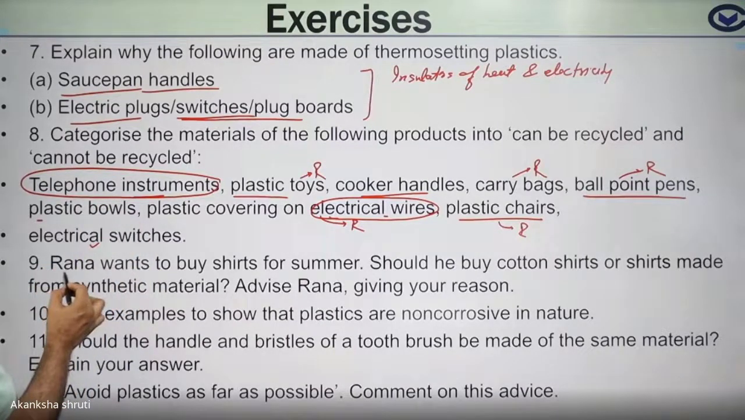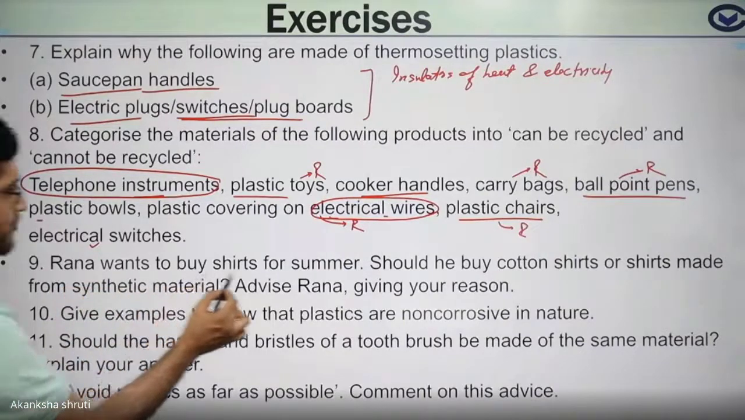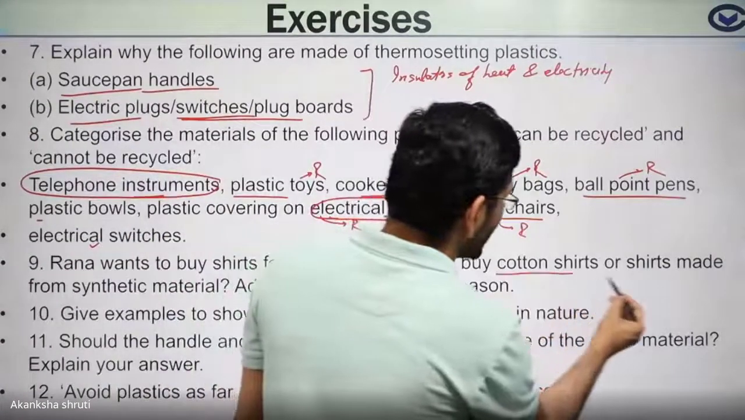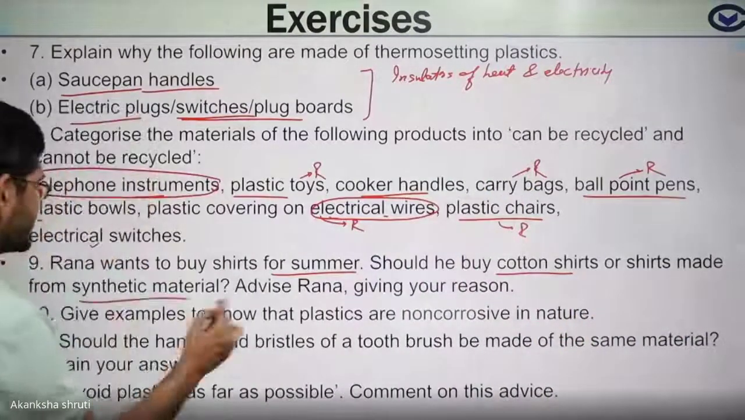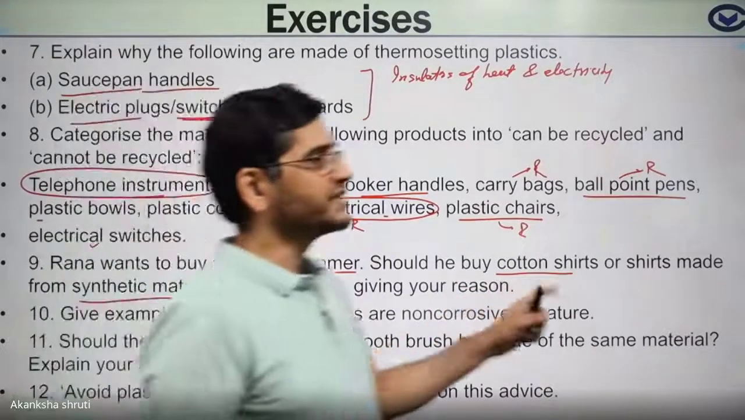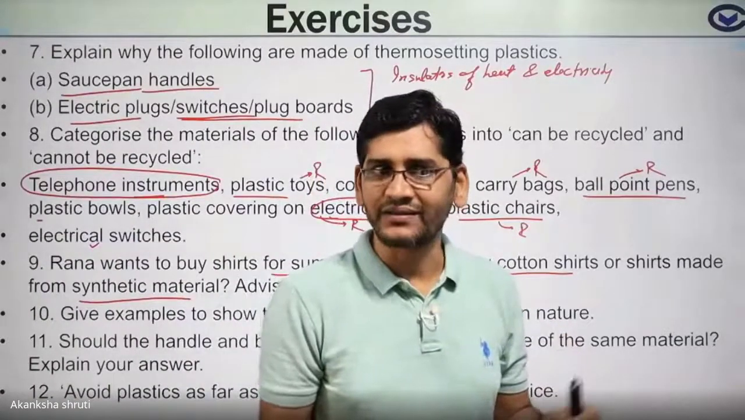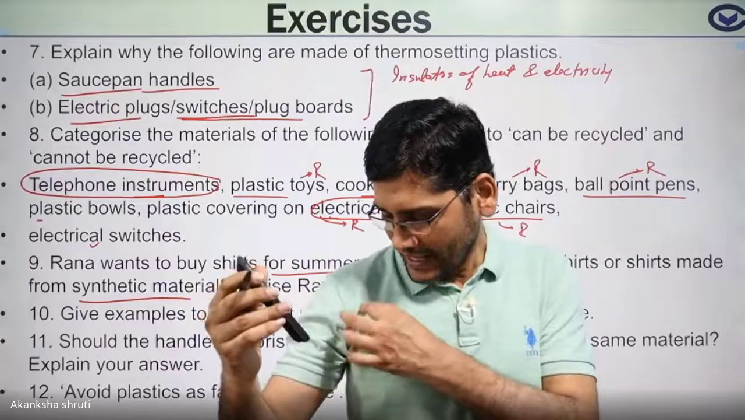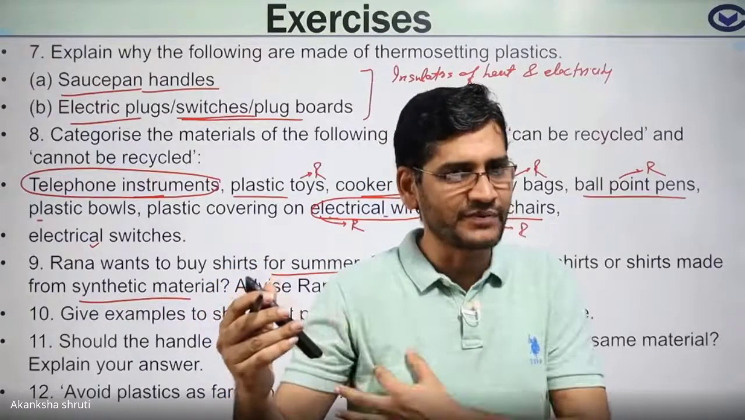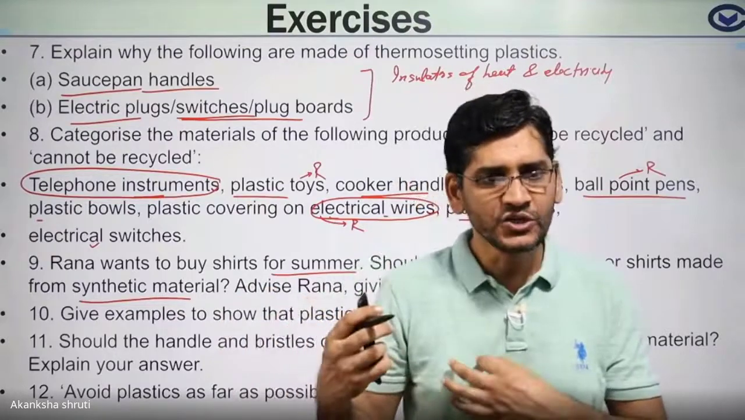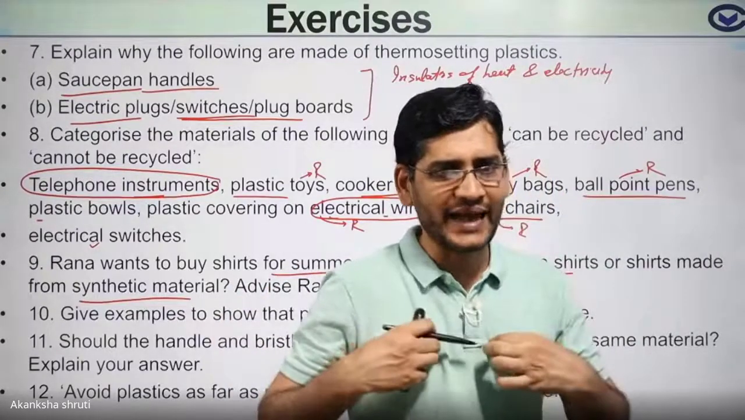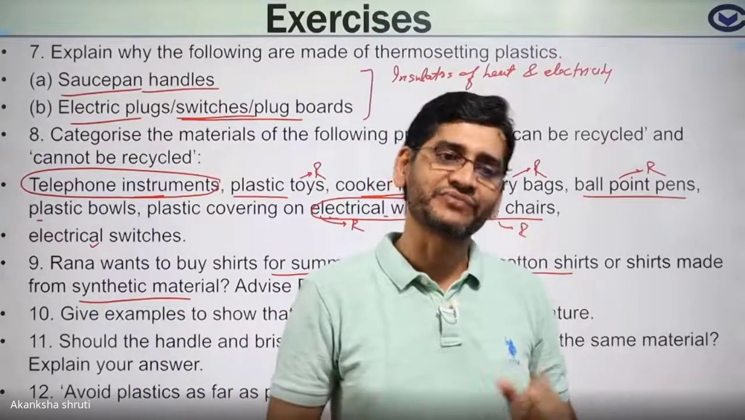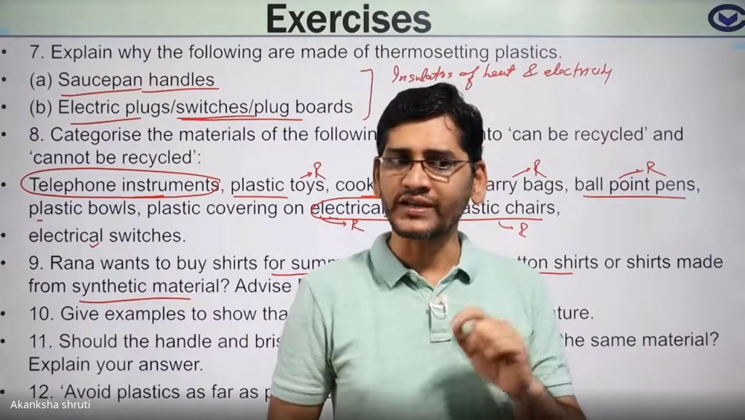Students, coming to question number 9. Rana wants to buy a shirt for summer. Should he buy a cotton shirt or a shirt made up of synthetic fiber? Students, keep in mind, cotton is always more comfortable than any other synthetic fiber. Why? Because between the cotton fibers, a large number of gaps are there. So air can easily enter inside and the heat inside our body can easily come out. That's why cotton is always preferable. So cotton is the better choice.